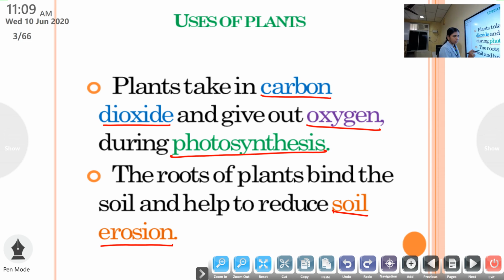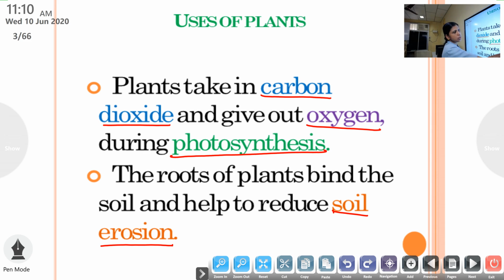Soil erosion. This word you learned in the first chapter. What is soil erosion? It is carrying away of soil. Carrying away of soil is called soil erosion. You know that roots of plants can bind the soil so that they help to reduce what? Soil erosion. So this is another use of plant.